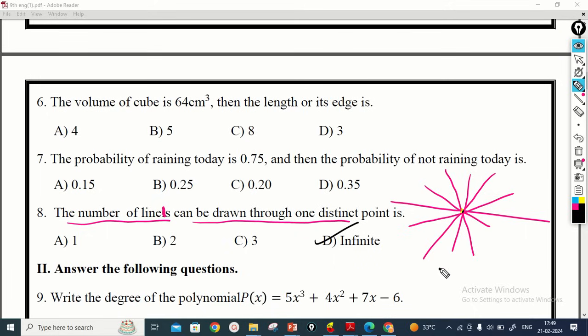If they give 2 points, how many lines can be drawn through them? We can draw only one line. It is not possible to draw another line through the 2 points. So the answer for this question is an infinite number of lines, for one point. Then we move on to the next question.